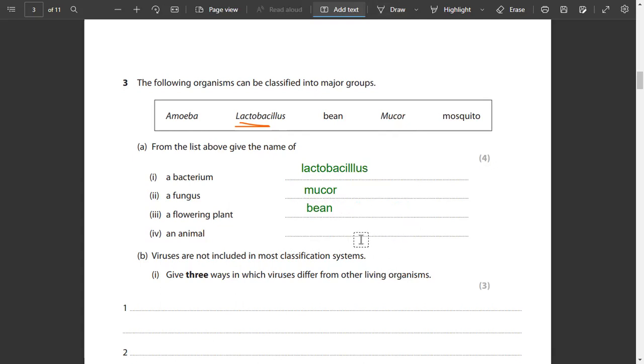An animal. Which of these is an animal? Obviously, mosquito is an animal. It's an insect, ना, ठीक है? तो वो insects किसके अंदर fall होते हैं? They fall under the animal. Amoeba itself is a आप कह सकते हैं protist, और amoeba को हम protist के अंदर करते हैं, and it's also a microorganism, a unicellular one, by the way.